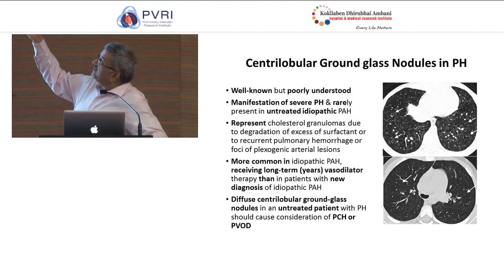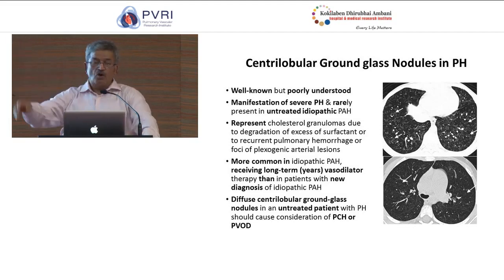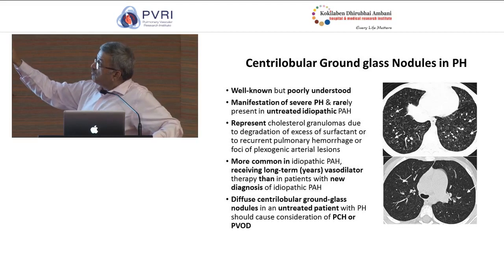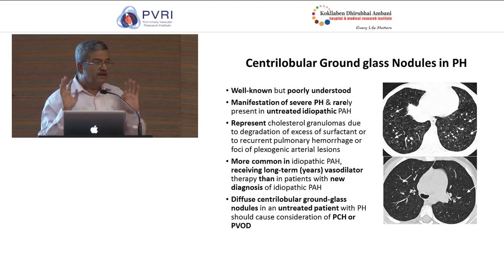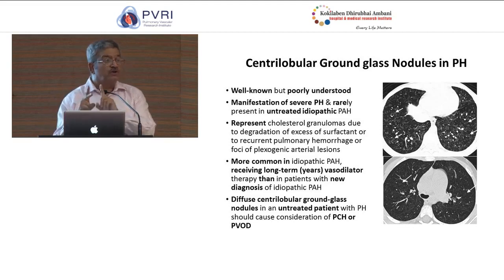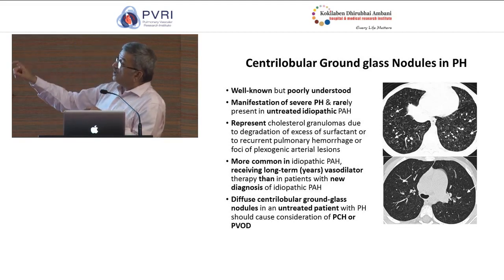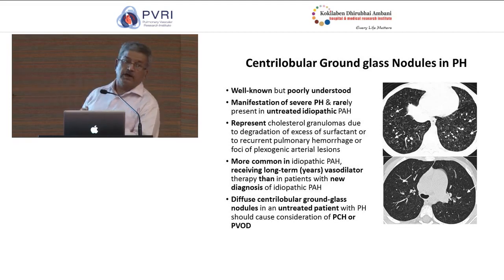So typically in patients with PAH, you would see some of these white changes in the lungs, what we call centrilobular ground glass opacities. What's its relevance? For you to remember, whenever you see ground glass opacities in the setting of PAH, it denotes a few things. One, this is a patient who has severe PAH. Two, this is a patient who is on treatment for PAH. This is not usually seen in patients of idiopathic PAH who are not on vasodilator therapy.